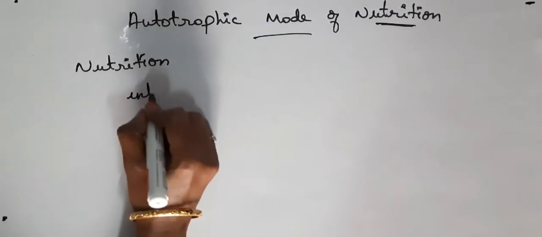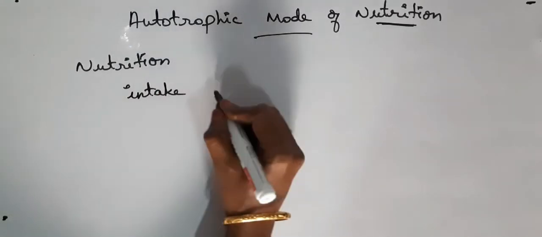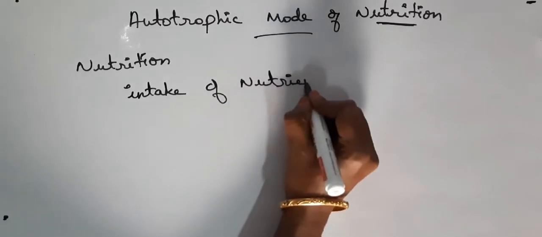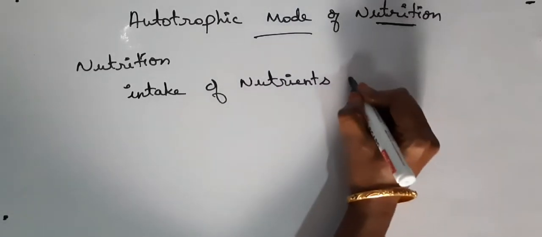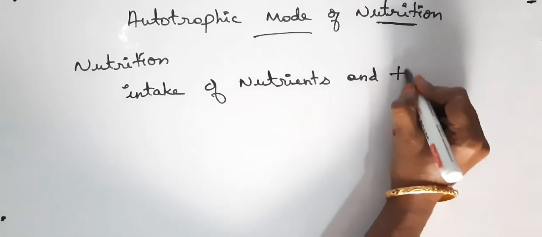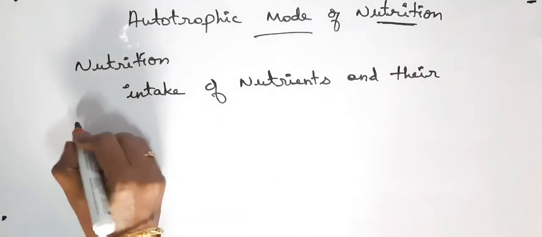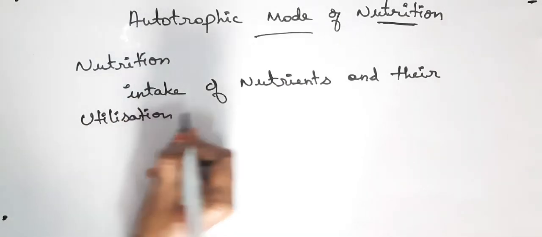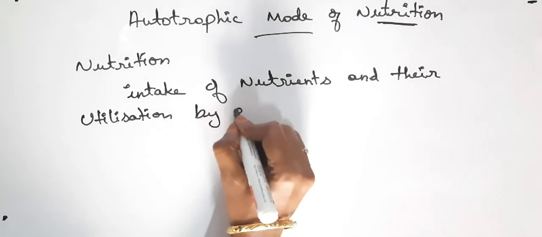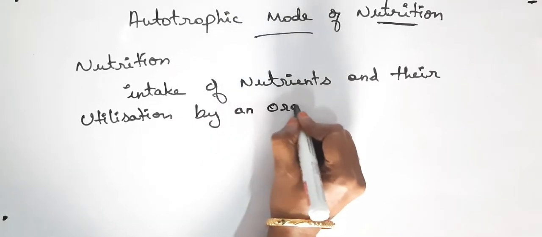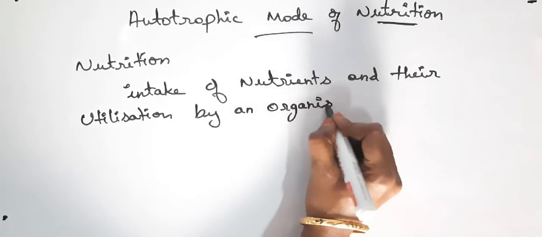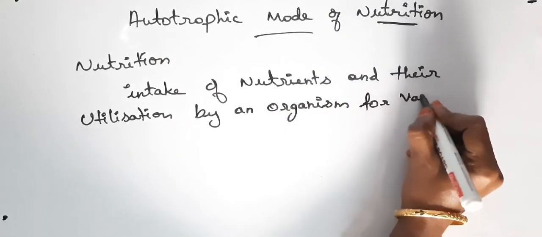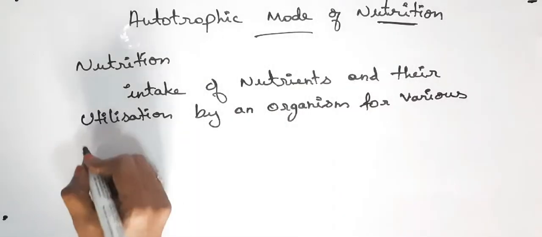That is intake of nutrients and their utilization by an organism for various biological activities.